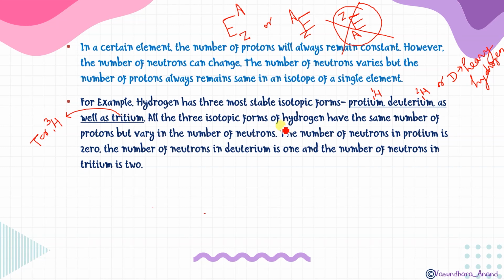But in all these three cases, the number of protons will be the same, that is 1. So here, this is hydrogen, 1 protium. Here, 1 proton, 1 electron, no neutron. You can see that, no neutron. In this case, 1 proton and 1 neutron, this gray one is the neutron, and 1 electron over here. In this case, 1 proton and 2 neutrons, 2 gray, and 1 electron, because electrons and protons will be the same, as it is a neutral atom.